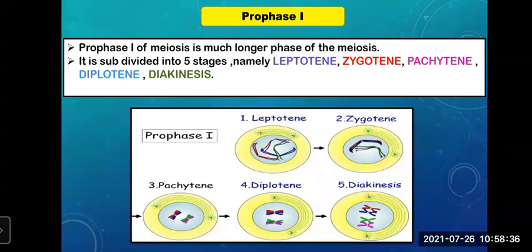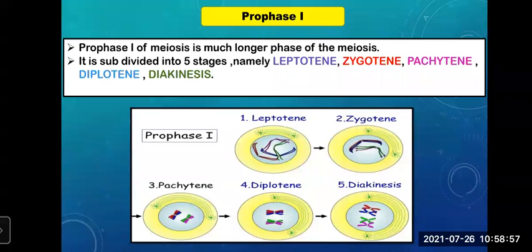Next, we will start with the actual meiosis process. Which was the first stage? Prophase 1. Prophase 1 of meiosis is a much longer phase of meiosis. It's a very lengthy process.